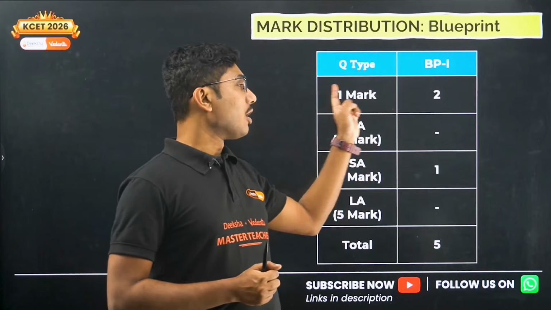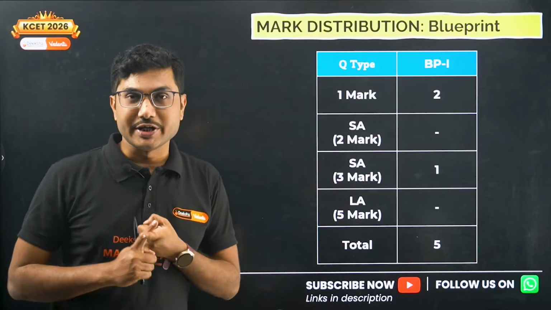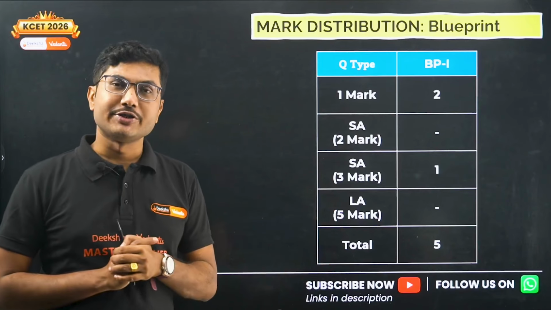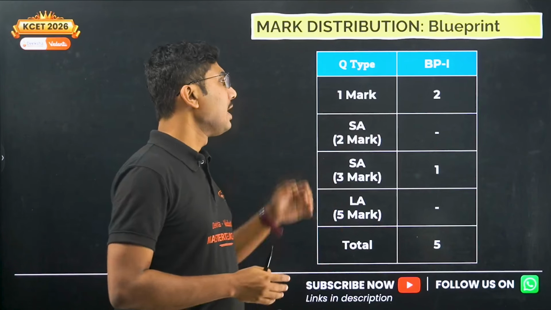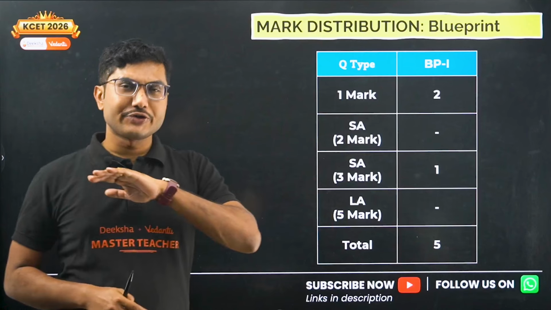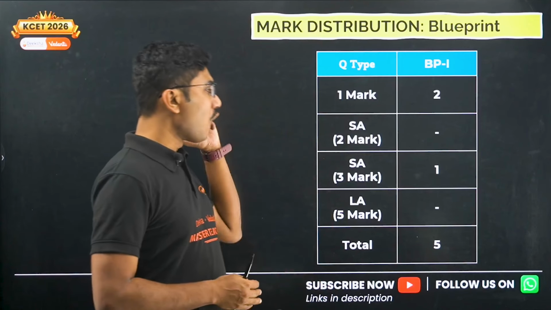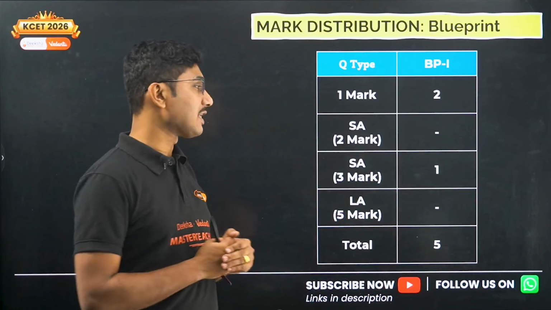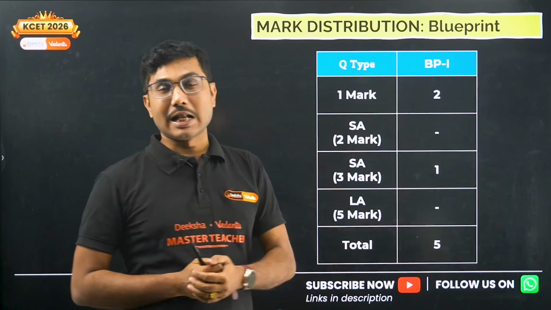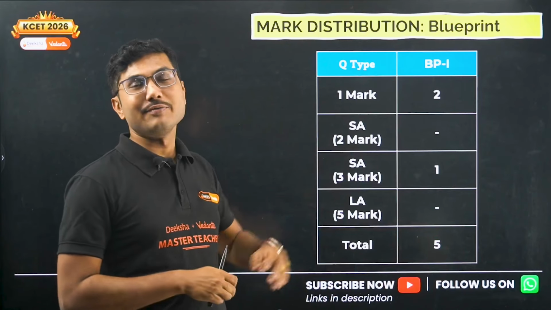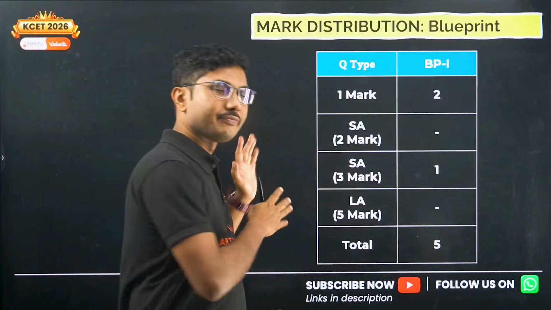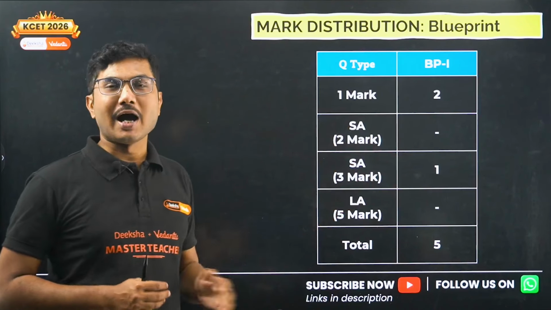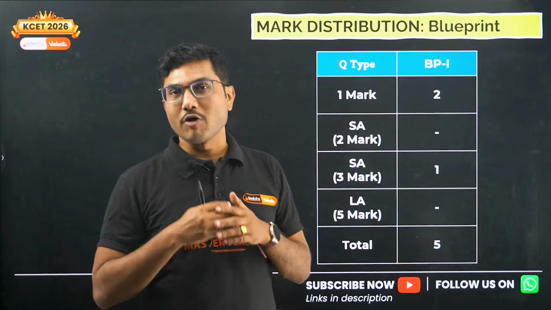So 2 questions coming means 1 question is an MCQ and 1 question is a fill in the blank, right? A short answer type 2 marker question is not going to come from this chapter, only a short answer type 3 marker question is going to come, and the total marks allotted for this chapter is 5. If you watch this short video, which is not going to be very long, you can definitely guarantee all 5 marks from this chapter.